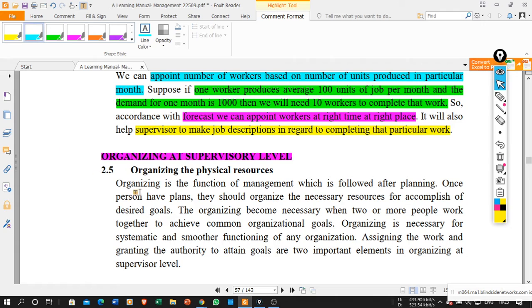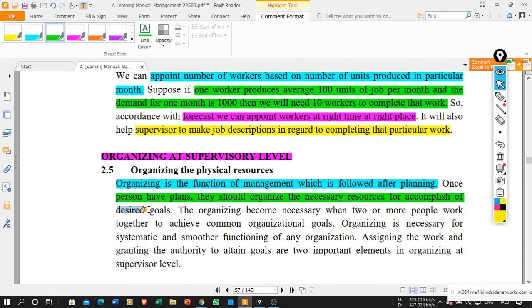Now, what is the definition of organizing? Organizing is a function of management which follows planning. Basically, first we need to do the planning, and once the planning is over, we need to allocate the resources. Allocation of the resources is commonly known as organizing. Once the person has planned, they should organize the necessary resources for accomplishment of the desired goal. Once you have the plan, the next step is to organize the necessary resources. How to organize the resources? We need to allocate the resources as per the requirement of that particular job description.